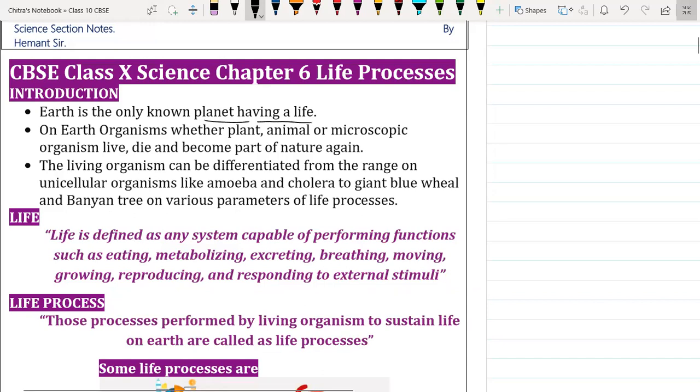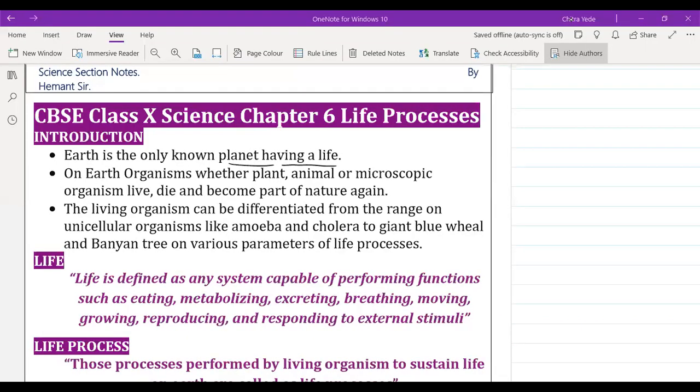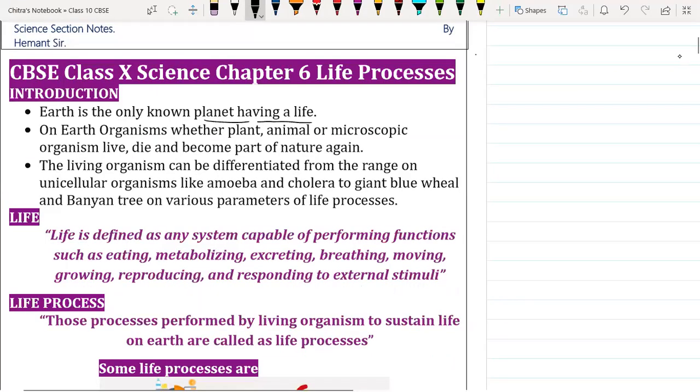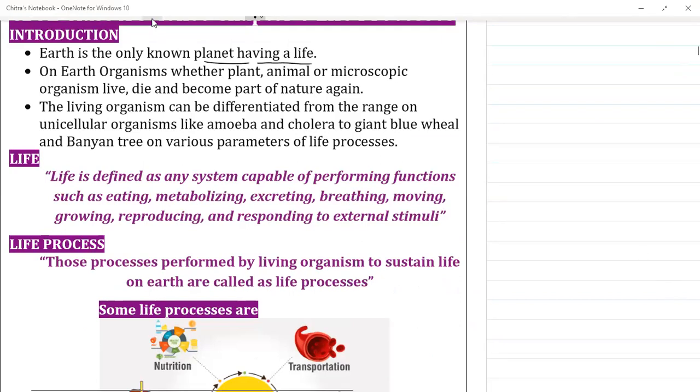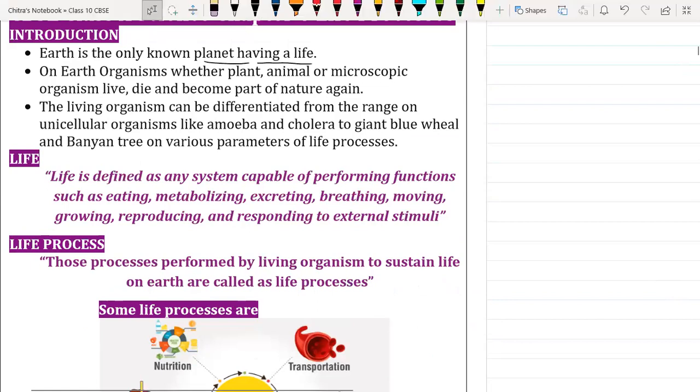Or do we have any other planet where life is possible and known to humans? No. Not in the solar system, but somewhere in the universe, it is just a prediction, but we don't know exactly.